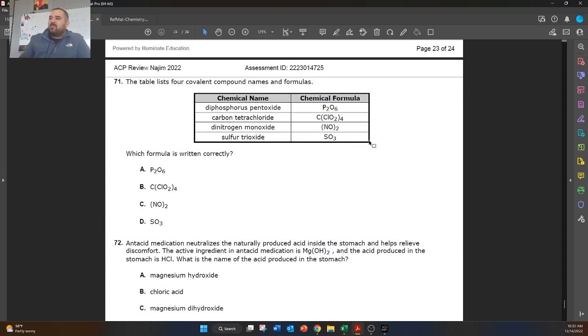All right, we're almost finished. Last page. The table lists 4 covalent compounds and their names. Which formula is written correctly? So diphosphorus pentaoxide, that should be a 5, so this one is incorrect. Carbon tetrachloride, that's incorrect because that's a chlorate. Dinitrogen monoxide, that's incorrect. Sulfur trioxide, this one is correct.